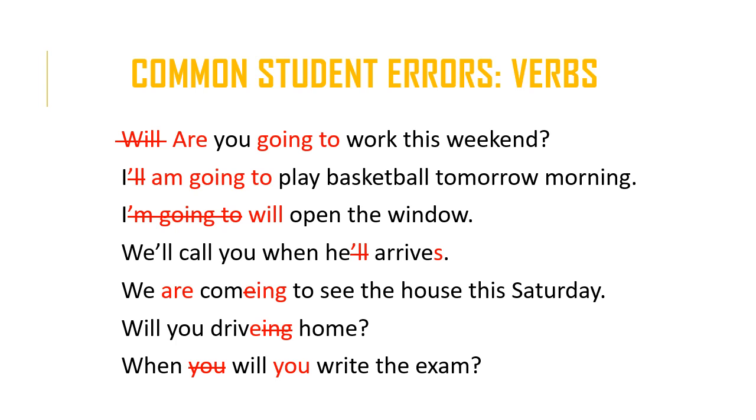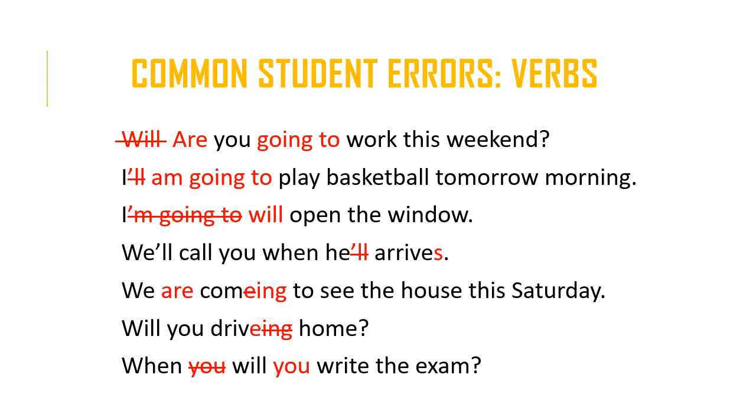So we would use another form of the future, and that is the verb to be plus the ing. Essentially the present progressive form. We are coming to see the house this Saturday. And we can use the present progressive form to talk about the future when it's not a distant future, but the near future. We have this Saturday, so we can assume it's going to be in a few days from the time that this is expressed.